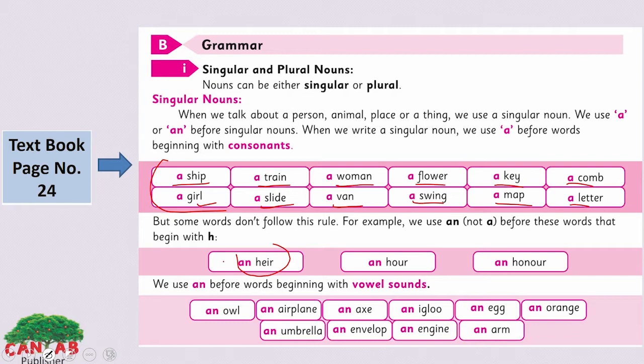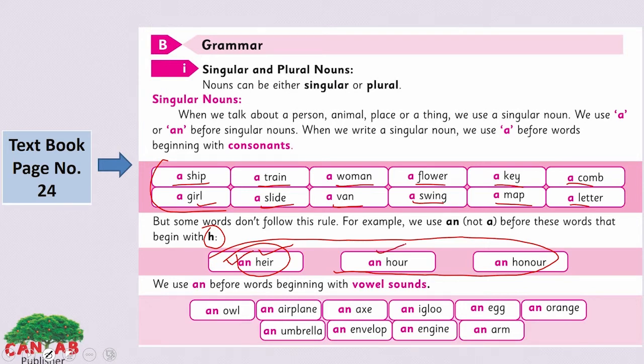I told you the words which start with a vowel sound, A, E, I, O. In these three words, the H is silent. In the word hour, which has an H at the start, the H is silent, so this word starts with the sound of our, which is a vowel sound, so that's why we have added N here.